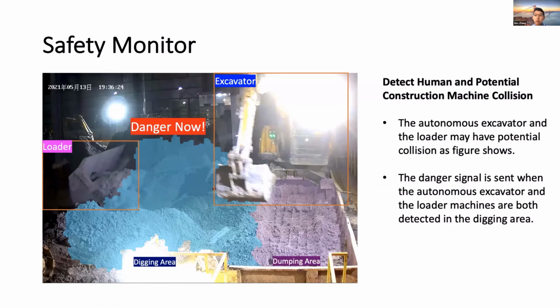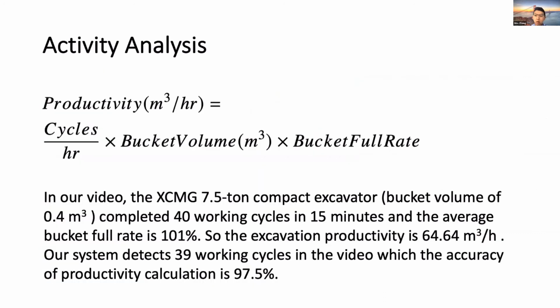The productivity of the excavator is based on the action recognition results. The excavator's productivity can be calculated with the cycle time and the bucket payload, as shown in the equation. Since the bucket payload is given by the manufacturer, the target of the productivity calculation becomes determining the cycle time of the excavator. For example, in a video, the XCMG compact excavator completes 40 working cycles, and we can then calculate the productivity and the accuracy.